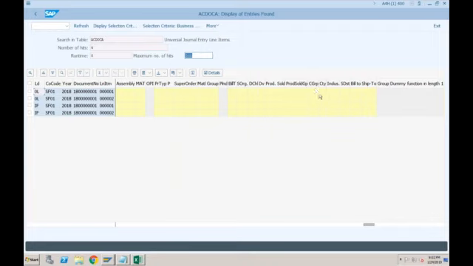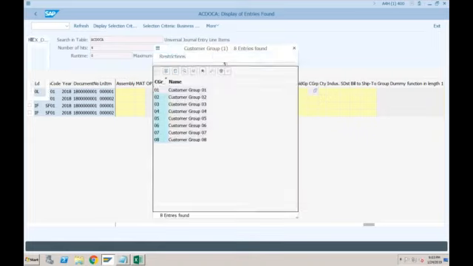Let me check this particular thing. Okay, let me check this offline. I'll try to check this and tell you tomorrow. Normally it should pick. There is nothing more because customer group, we don't need to tell the derivation. It automatically picks from the customer master, even the country also. So both should have been picked.